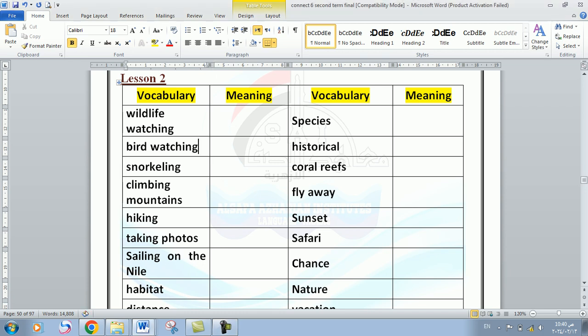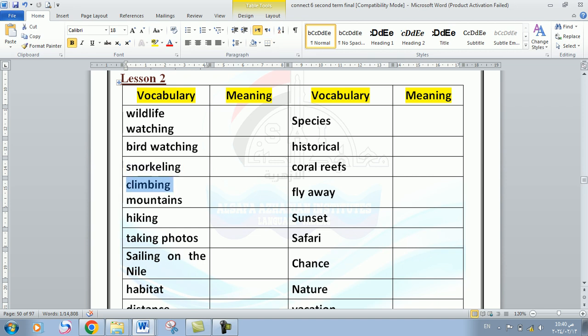The next word that we have is bird watching. Bird watching. This is so similar to the first one. Bird watching is also a kind of activity to see how birds react, how birds act, how birds do. The third word that I have is the word snorkeling. Snorkeling is a kind of activity that you do in water. Yes, you do it to see what is in the water. For example, I would go snorkeling in the Red Sea this summer.